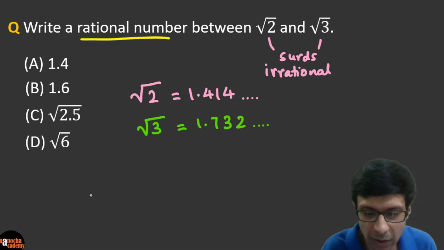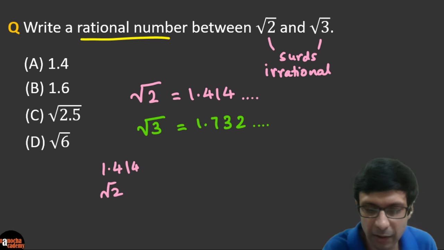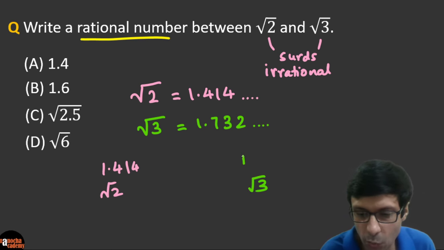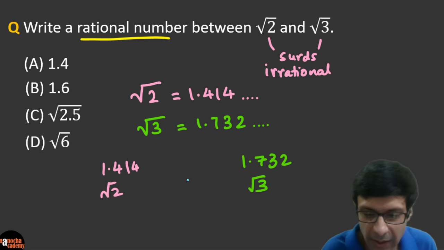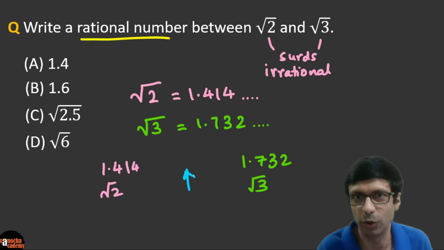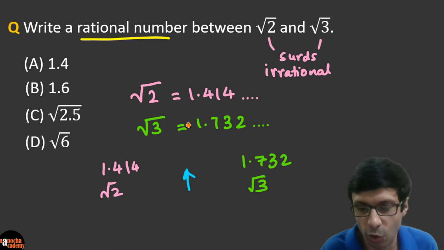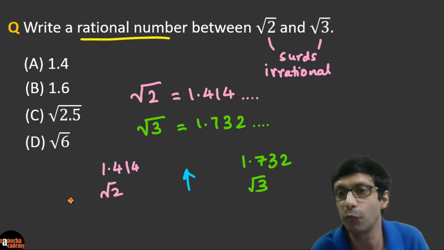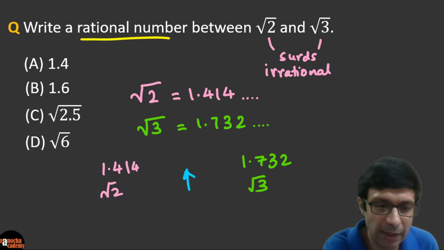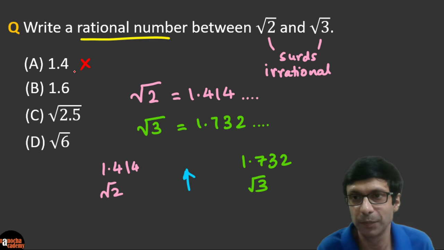If we visualize it like this, root 2, which is 1.414, and root 3, which is 1.732. Our mystery number that we need to find has to be between these two numbers. Let's take a look at our options. Since this is a multiple choice question, can it be 1.4? No, because root 2 is 1.414, so it'll fall to the left side. It's certainly not between these numbers. So this is not the correct option.